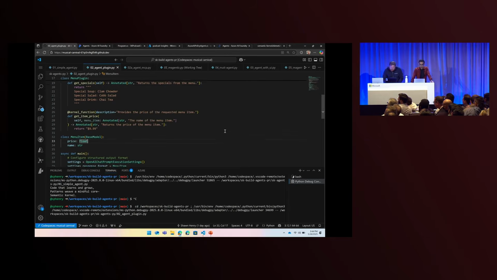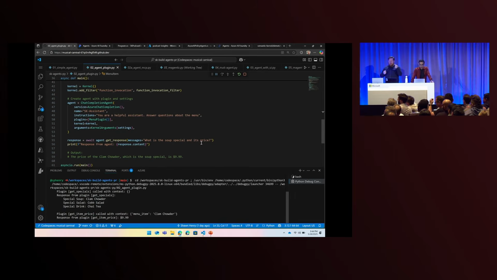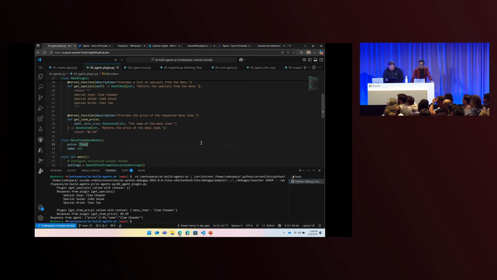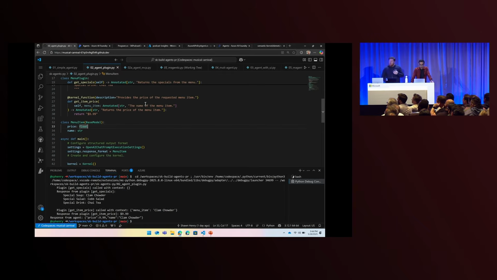We'll run this agent, which answers questions about the menu, and we're asking it what is the soup special and its price. This is one of those composite questions. There are two pieces to it. It needs to call back into our system twice. One to get the list of specials up here, clam chowder, Cobb salad, chai tea, identify which one is the soup special, then call back in and figure out what the price is.